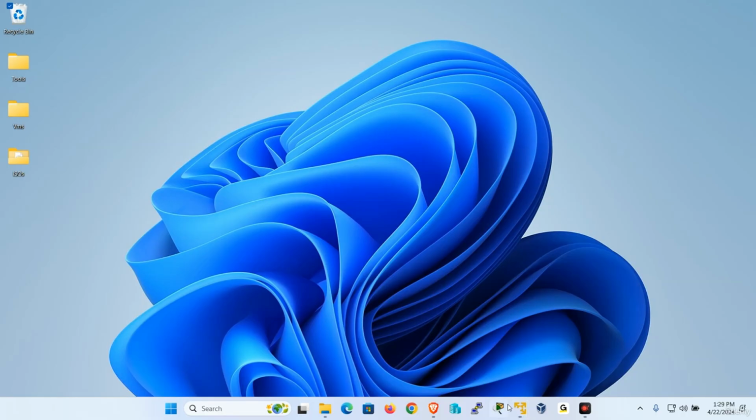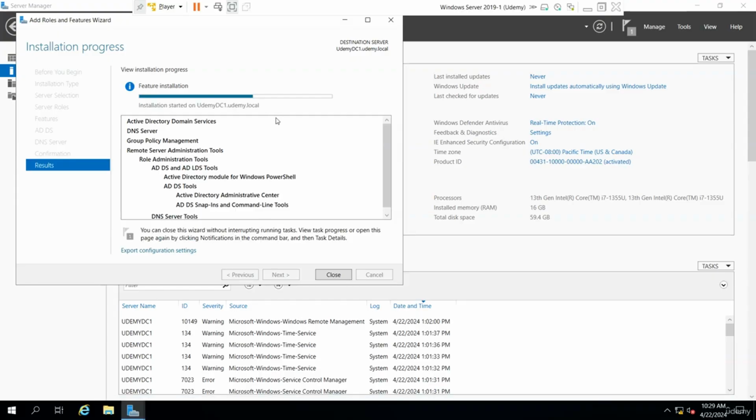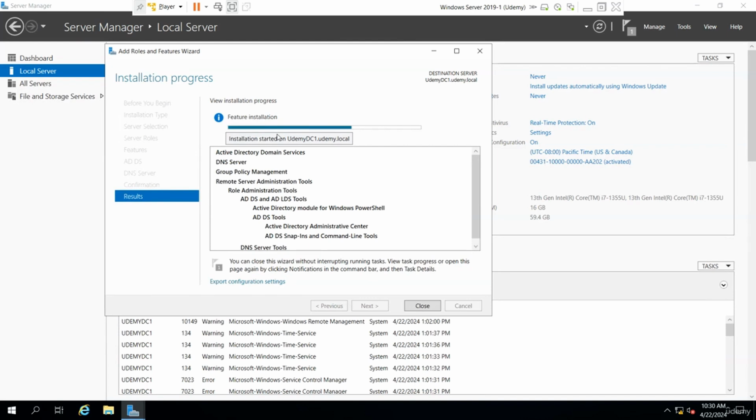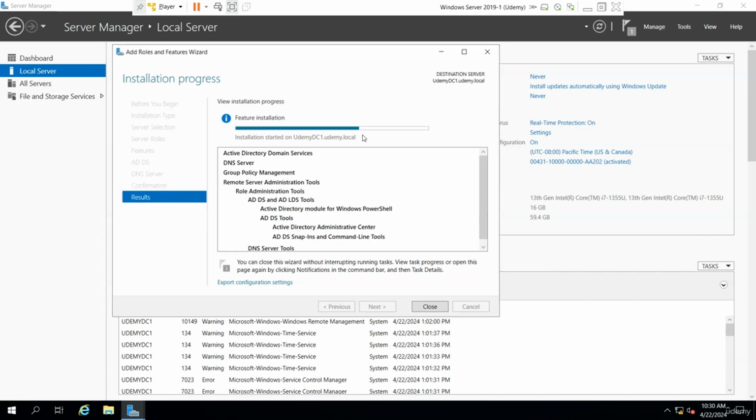And let me minimize this and go back to the first server. There you go. It's almost done. Almost done over here. Then I'll try to promote and I'll show you that it's going to fail at the DNS side until I actually create a zone for the domain name that I'm going to be hosting. So let's give this a few seconds and see how this works out for us. All right, almost there. And then I'm going to promote.